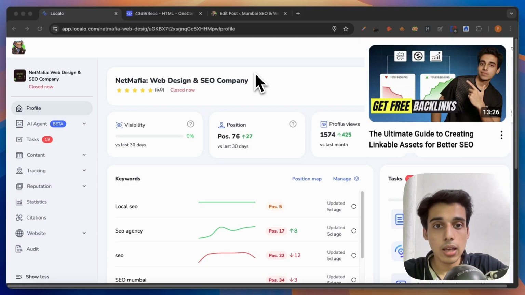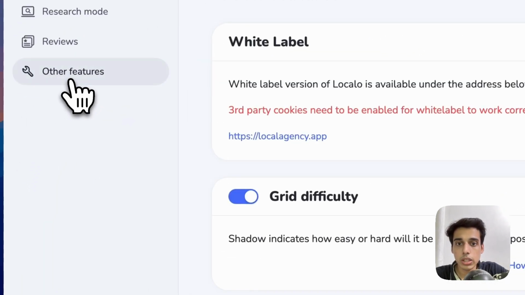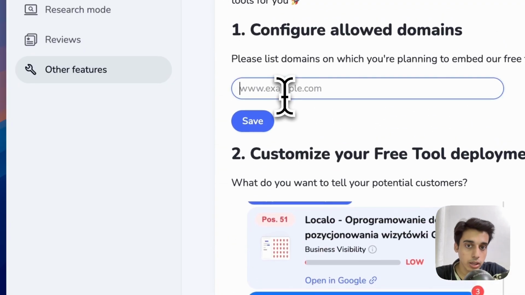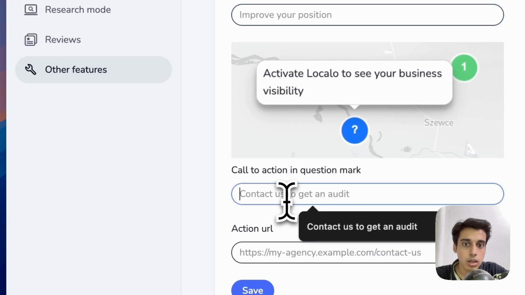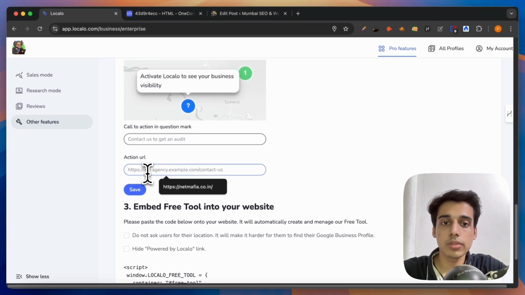And so using Localo, which is also the sponsor for today's video, I'll be using their position checker widget by going over to the pro features area, click on other features, scroll down to the part where I just need to configure my domain URL, provide a call to action, CTA in the question mark, and an action URL which would lead my traffic to my contact page or the service page.